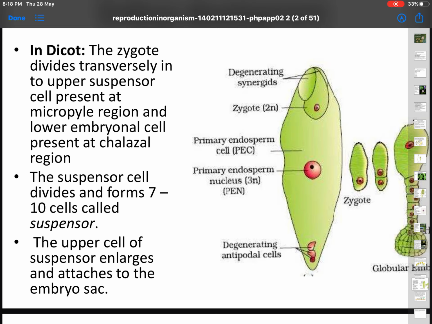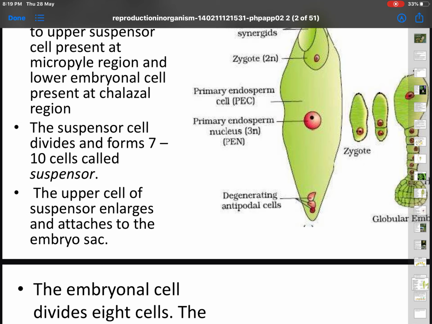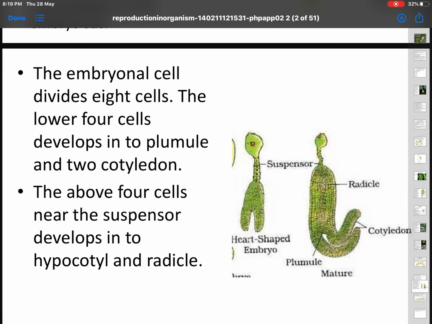And in the micropyle region, in the lower embryo cell, chalazal region, the suspensor cell divides and forms 7 to 10 cells called suspensor. Please identify the suspensor in the diagram. The upper cell of the suspensor enlarges and attaches to the embryo sac. The embryo cell or embryonal cell divides into 8 cells.